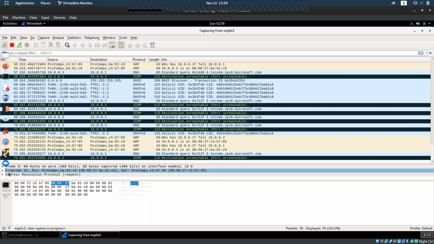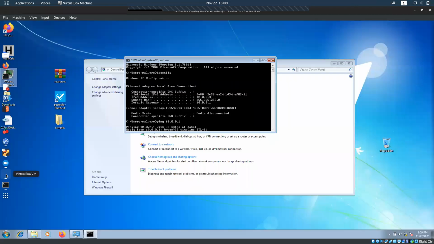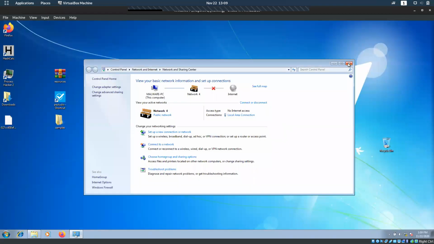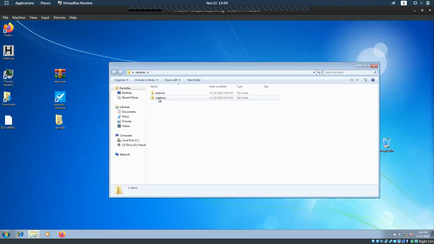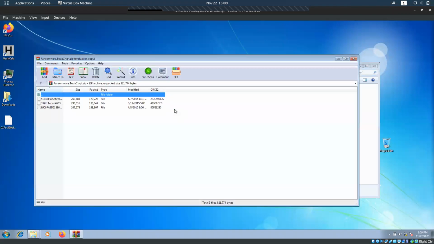So I'll go to my Windows system and I'm going to infect it with this ransomware. It's okay. Not Petya, I'll try Tesla Crypt. For everyone's knowledge, the ransomware's password is infected. Malware.